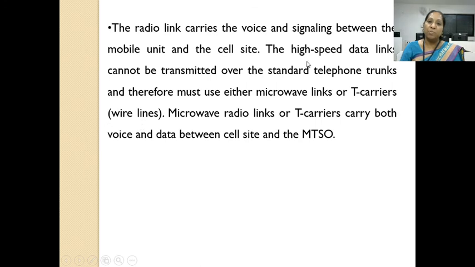I have just told you, high speed data cannot be transmitted over a telephone trunk or wire, and so they have to use microwave links, radio links, or T carriers, or you can say wire lines. Microwave radio links or T carriers carry both voice and data between the cell site and the MTSO. So here the data or voice is carried between the cell site and MTSO by the microwave radio links or T carriers.